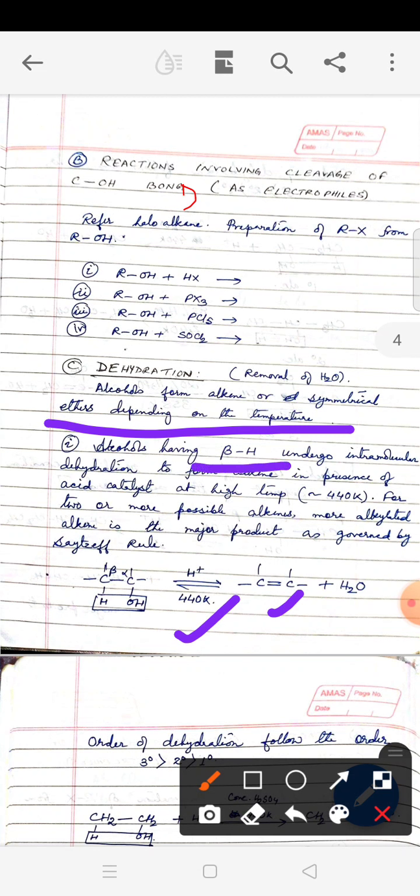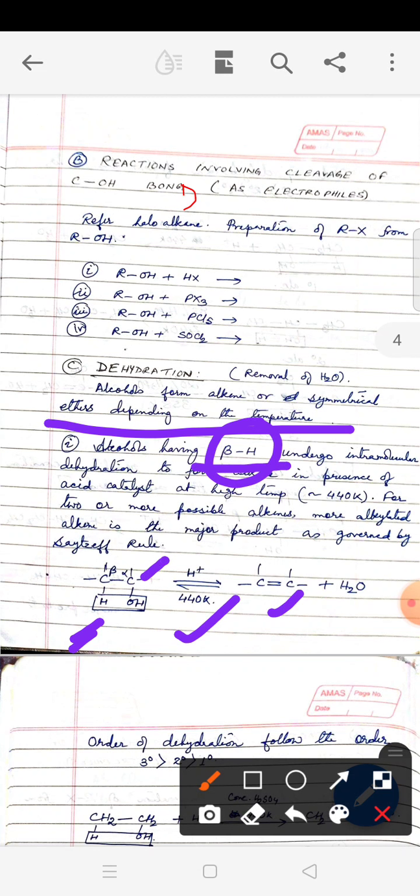Now what is beta hydrogen? Beta here means position. You know, the carbon to which the halogen or the functional group is attached is called alpha carbon, and the neighboring carbons are called beta carbon.